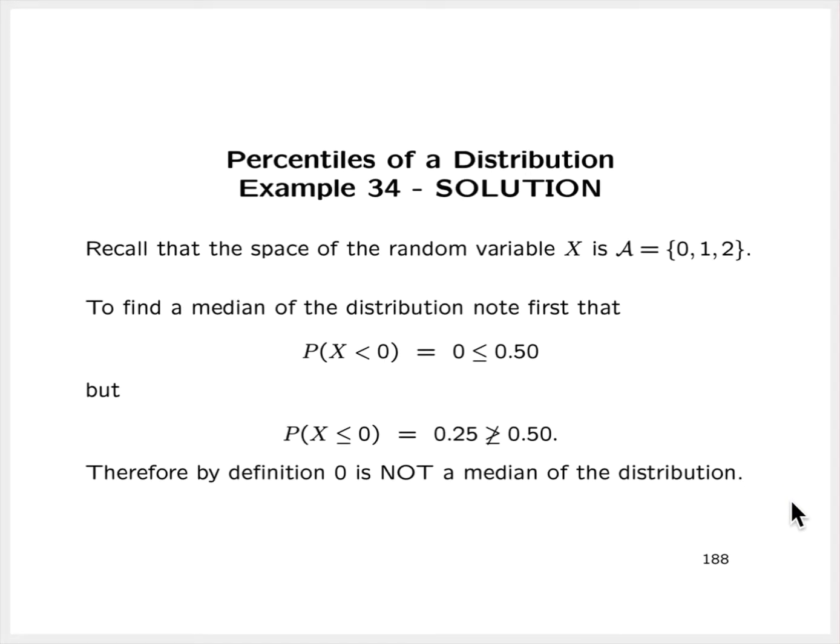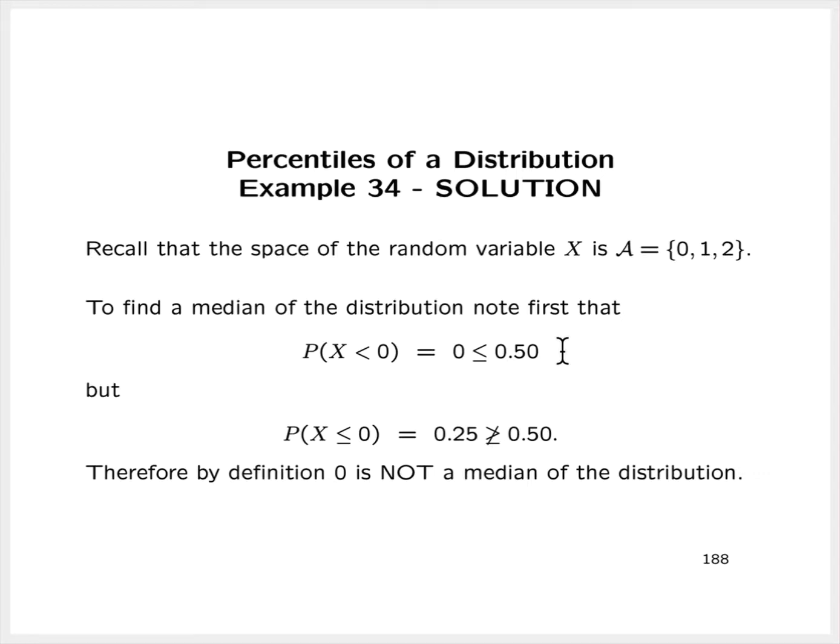Now let's first recall that the space of this random variable x, the number of heads showing, is the set of integers 0, 1, and 2. To find a median of the distribution, note first that the probability that x is strictly less than 0 is 0, because there are no values in the sample space strictly to the left of 0. This satisfies the first condition because 0 is less than or equal to 0.5.